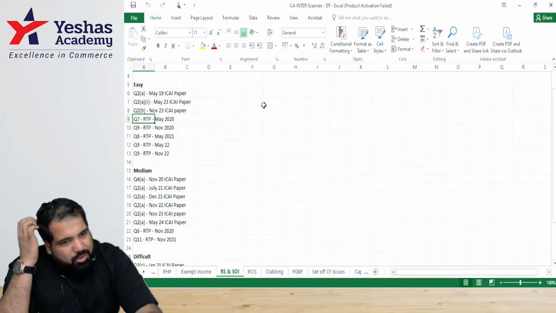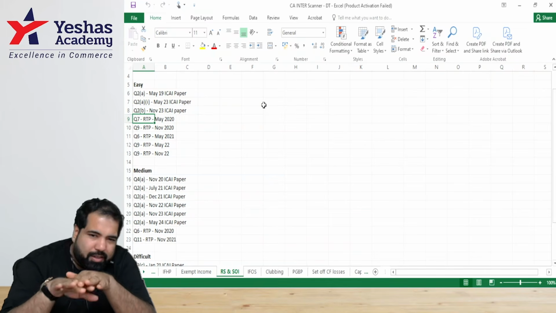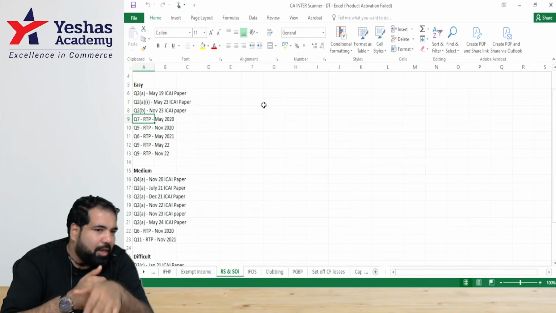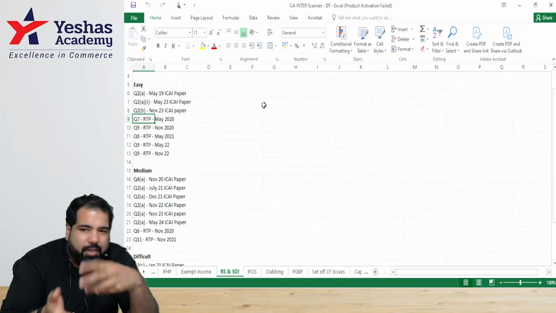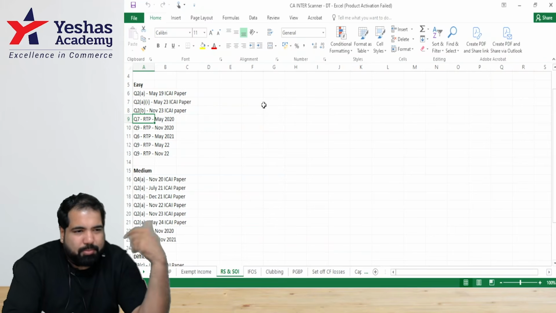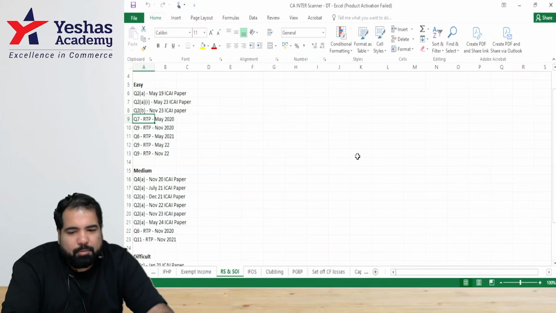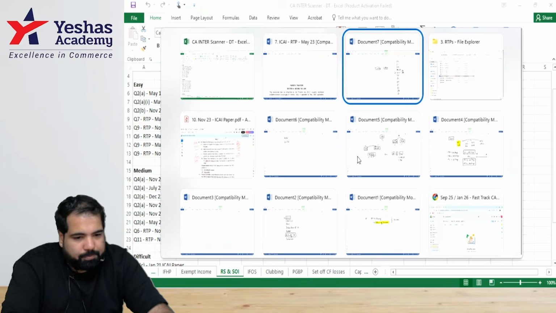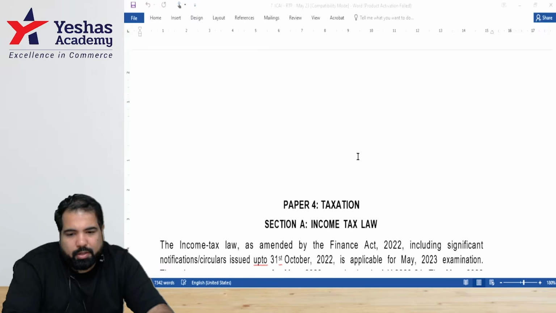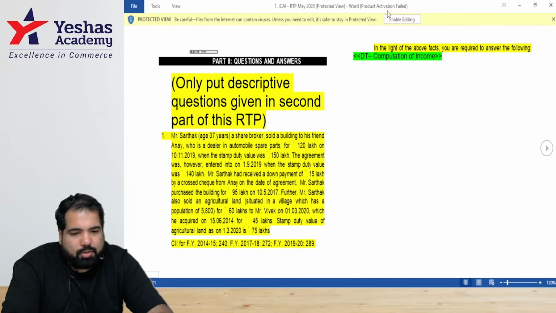Of course, ICAI material also, but with ICAI material somewhere you must have done this before. I put it in my book. So there is some part of by-hearting when you do the sum, which is not great. So these bring some newness to the solving. May 2020, question number 7. So this is May 2020, question number 7.